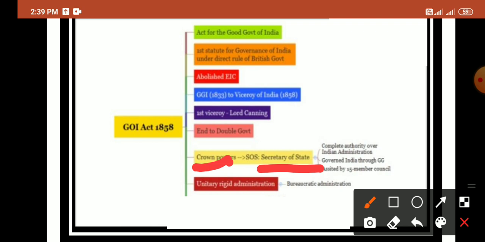This act of 1858 largely brought an improvement in the administration, and it brought a unitary, rigid administration, that is a bureaucratic administration, in India.